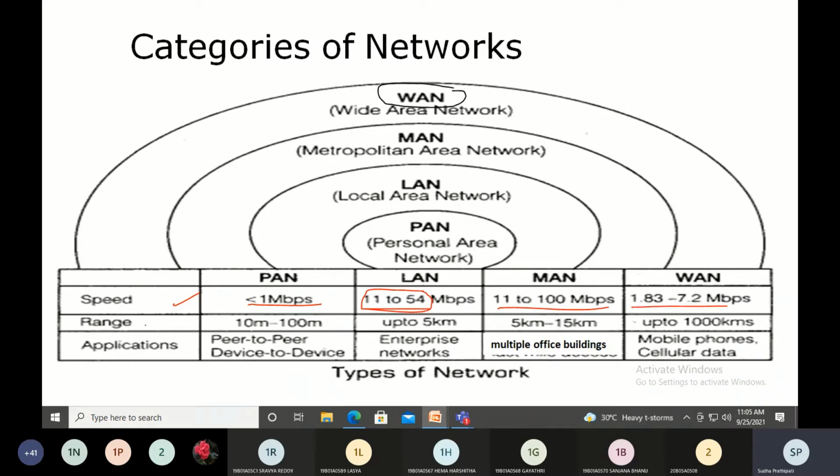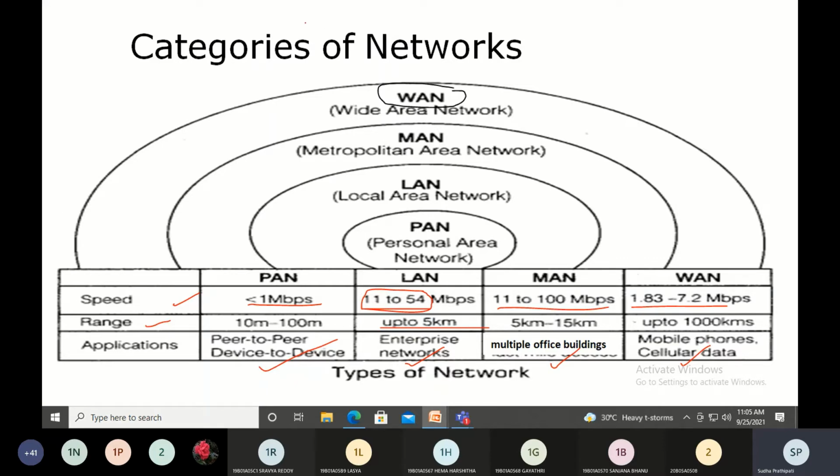Then the range is like this: 10 meters to 100 meters. This is up to 5 kilometers. And this is from 5 to 15 kilometers, and 1000 kilometers and so on, even more than 1000 kilometers. And the applications: it is used in device to device communication, this is within an organization, this is multiple office buildings, and this is the entire world, connecting devices to the entire world.